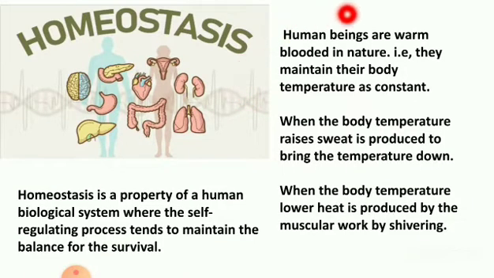See one example. Human beings are warm-blooded in nature. That is, they maintain their body temperature as constant. When the body temperature rises, sweat is produced. What is the reason? To bring the temperature down. Then only our body temperature will be maintained. Isn't it? Yes. Similarly, when the body temperature is lower, heat is produced by muscular work, by shivering.